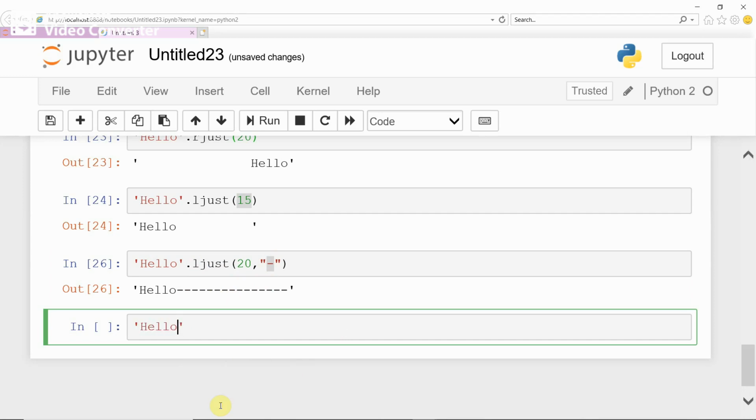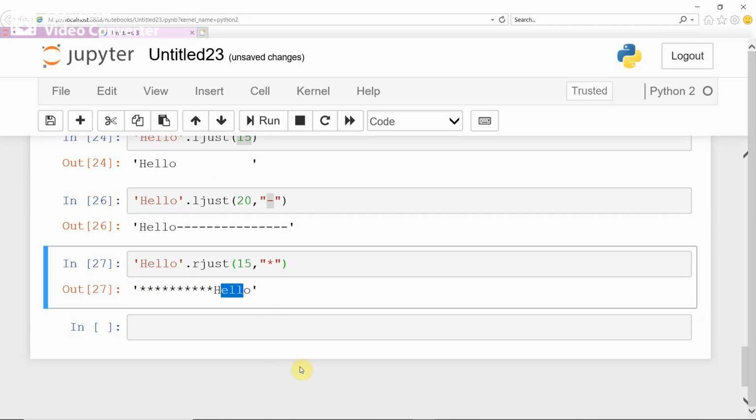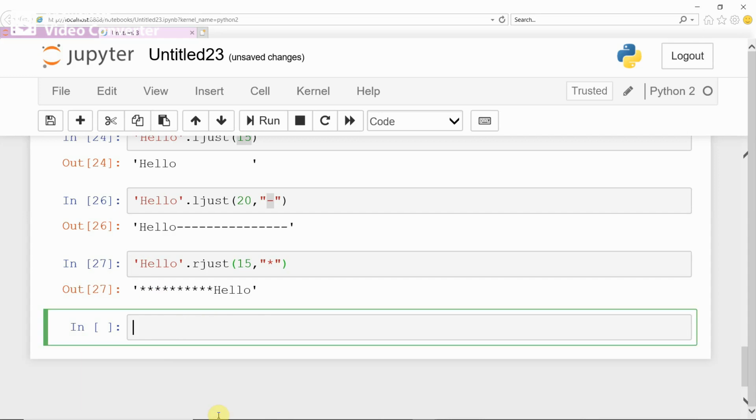Hello, dot rjust in bracket, write the justification and the given width, 15 or 10, whatever it may be, and star as the special character, and then run. See here, the rjust function right justifies the given string by including a star as a special character. Now we see some other function, like centering the given string.